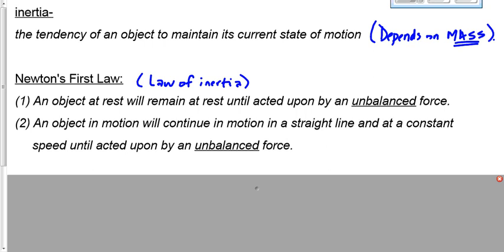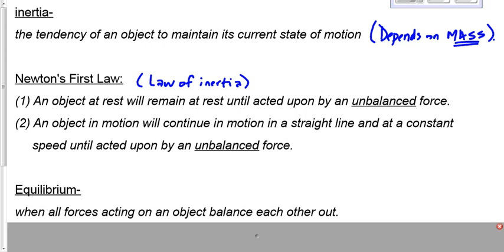Equilibrium means balance. Now, in the context of physics, it means a specific type of balance. We talk about balanced forces. If something's in equilibrium, forces are balanced. When all forces acting on an object balance each other out. Now, an object that's at rest, we don't necessarily need to distinguish between these types of equilibrium, but we will for just a moment here. If an object is at rest, it's in what we call static equilibrium. Forces are balanced on it.